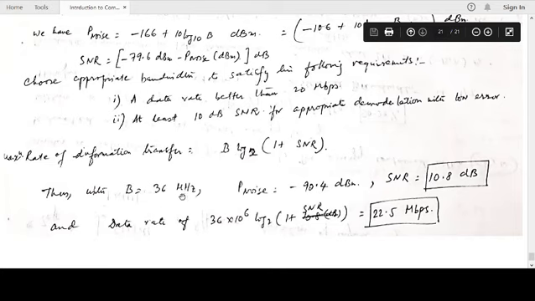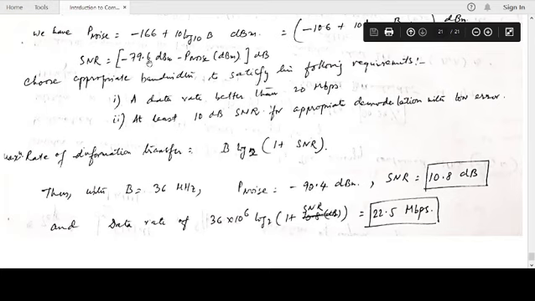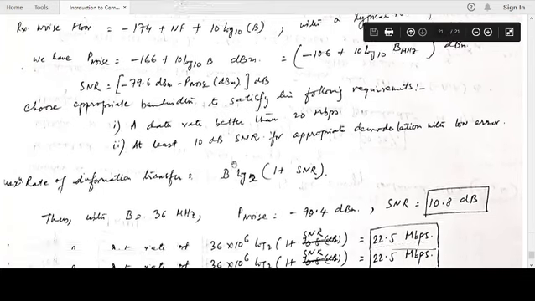There is a very interesting thing here. If you choose a larger bandwidth, you will suffer in SNR, because P noise is dependent on the bandwidth. The larger the bandwidth, the more the noise floor, and hence the lower the signal to noise ratio.